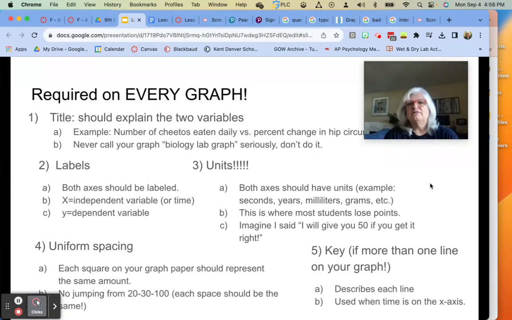And finally, if you are using time on the x-axis, that means you're probably going to have multiple lines on your graph, and you need to include a key. So what does each line represent, right? It could be the group that had 10 Cheetos a day. That's one color. The group that had 30 Cheetos a day, that's a different color. And again, we will practice this. That's only used when time is on the x-axis because you're not graphing your independent on the x-axis.